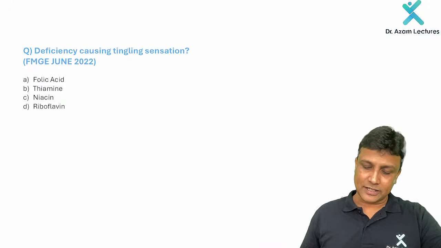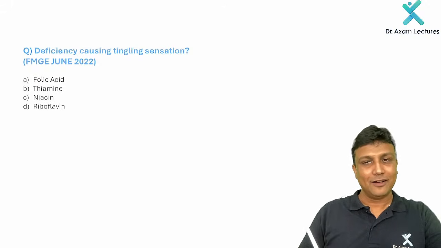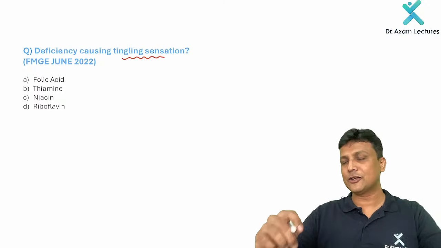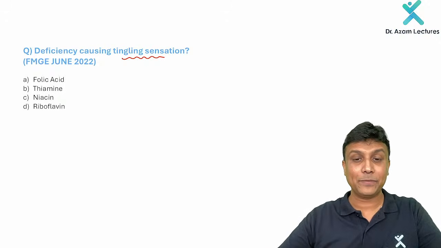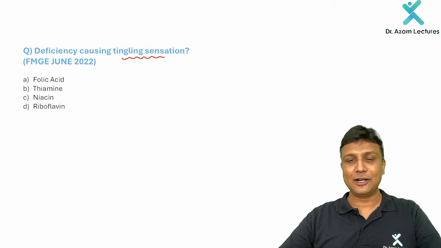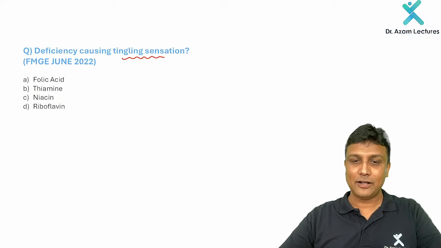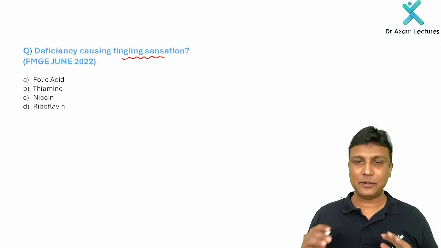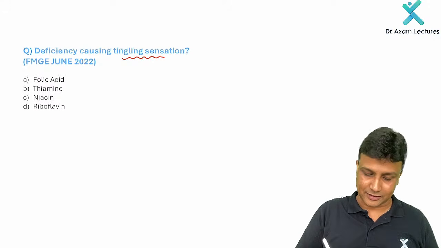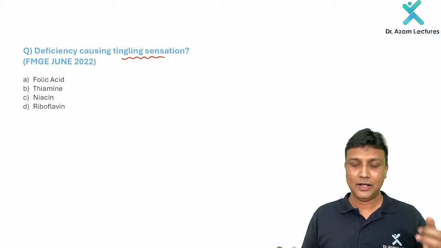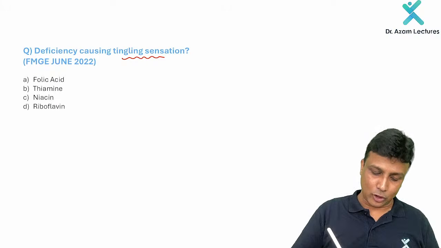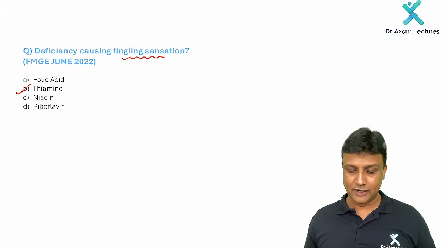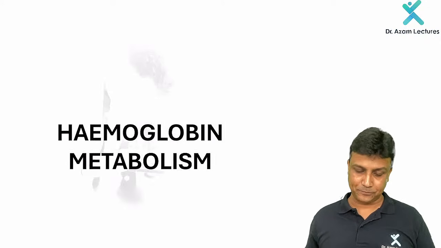Now, deficiency causing the tingling sensation. The moment you see this tingling sensation, obviously you'll be thinking about peripheral neuropathy, and you'll be thinking about vitamin B12. But here in the options, vitamin B12 is not given anywhere. Then the better option will be vitamin B1. Vitamin B1 deficiency will also lead to the tingling sensations and all those things.